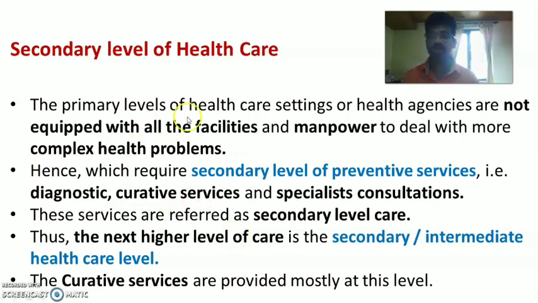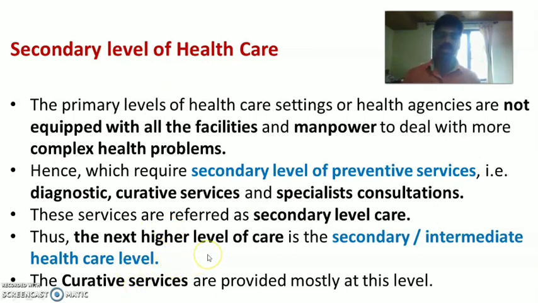So, in short, primary level of healthcare settings are not equipped with all the facilities and manpower, health personnel to deal with more complex health problems. So, to deal with the more complex health problems, it requires secondary level of preventive services. That means diagnostic, curative and specialist consultation services, etc. are called secondary level of healthcare.